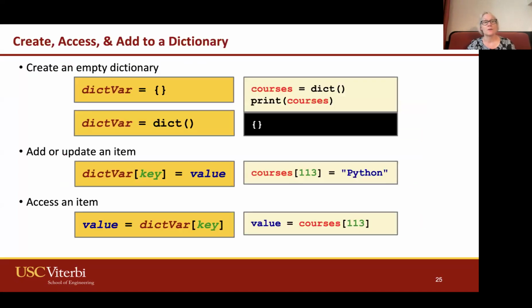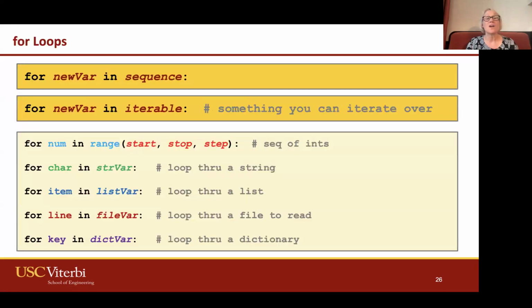We can create an empty dictionary by using the curly braces, or we can use the word dict parentheses, just like list. This time, of course, it creates a dictionary. We can add or update an item using the square bracket. We can access an item. For loops, we can loop through a dictionary. We used for new variable in sequence. Now I'm going to say new variable in iterable, which is something you can iterate over.